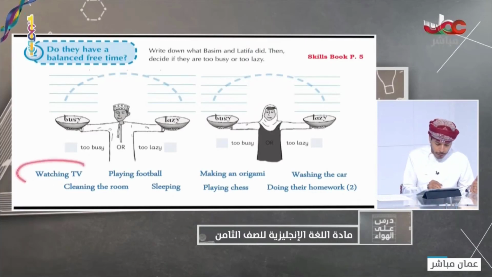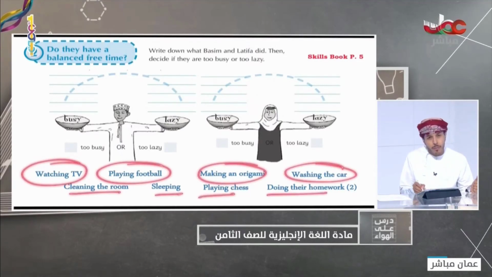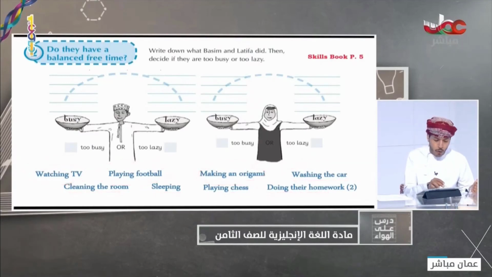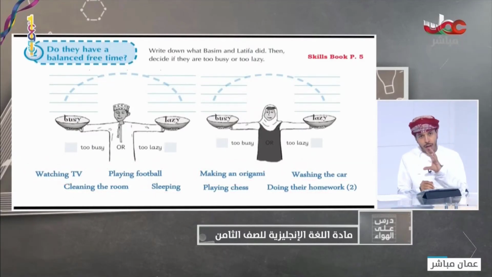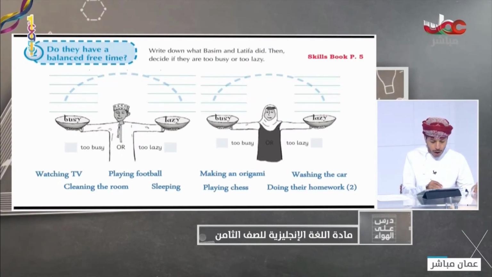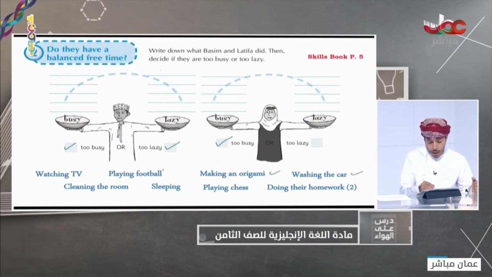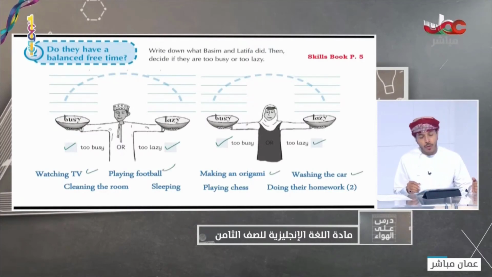So we have to classify these different activities between the two students, between Bassem and Latifa. And of course, after we finish classifying these activities, we will decide who is too busy or too lazy. The same thing for Latifa. We can decide at the end, after we classify these activities, whether she is too busy or too lazy. Okay, did you get the point?